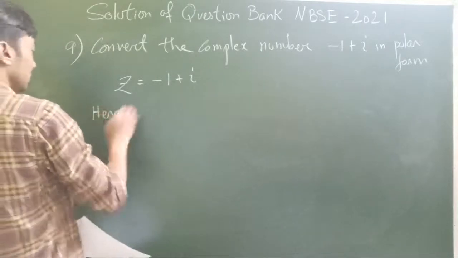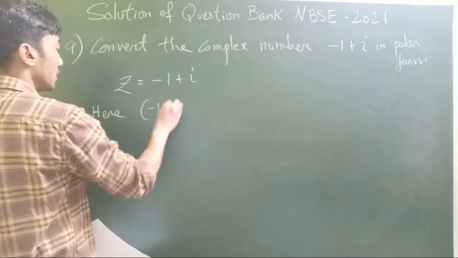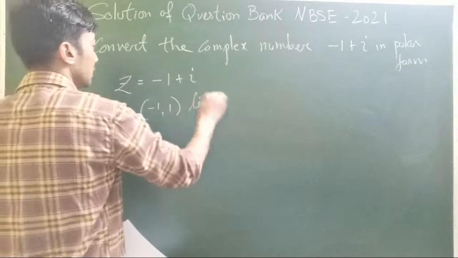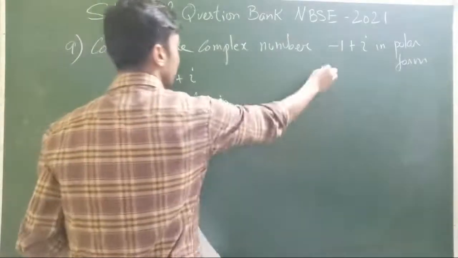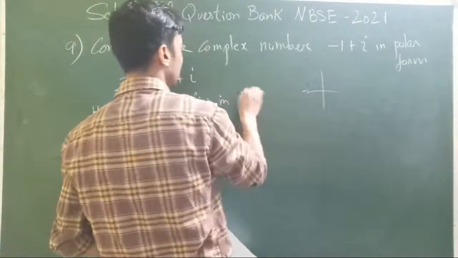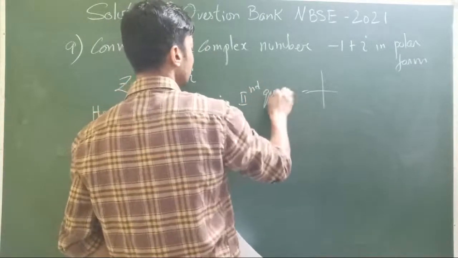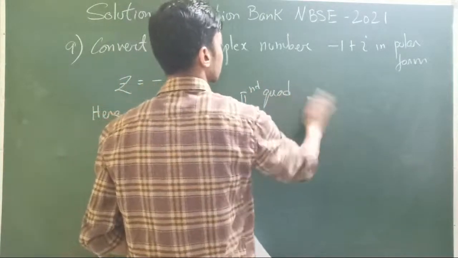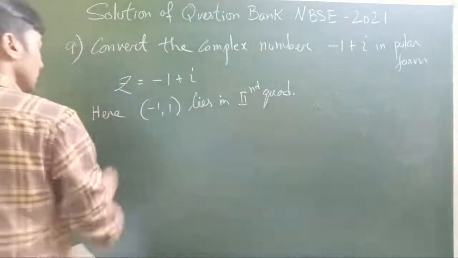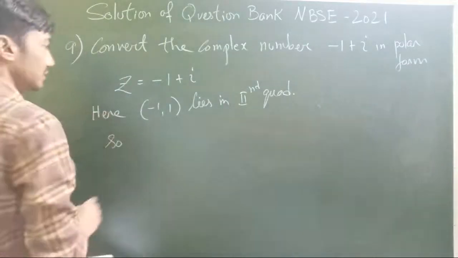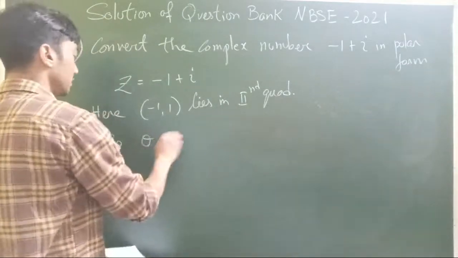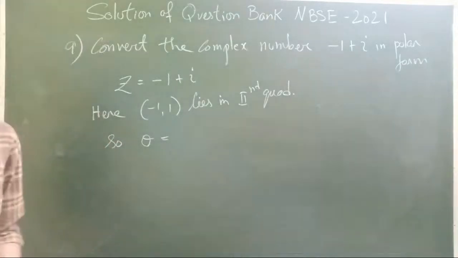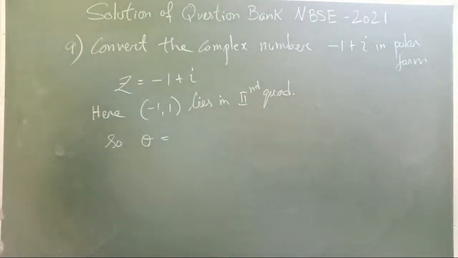So here, minus 1, 1 lies in the second quadrant. So, what will be our amplitude, theta? As I said, this is already done in other videos, so you can kindly go back and check those videos. I'm doing it directly here.